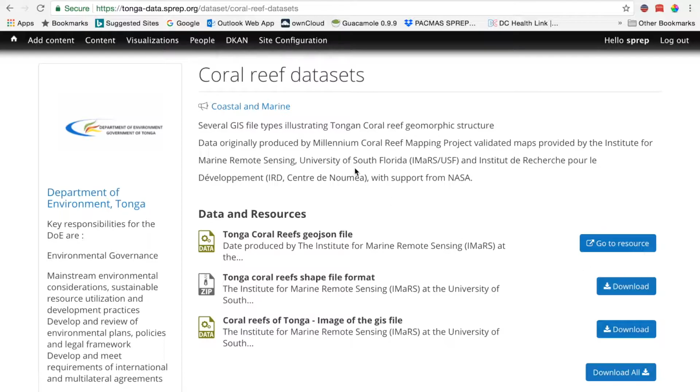Same information here for the GIS information. It has the pedigree. This information came from IMARS and the IRD Center in Umea. Sir John DeFoy wrote it a couple of years ago, I think a decade ago now. And you can visualize the information, or you can just download it and use it locally on your computer.